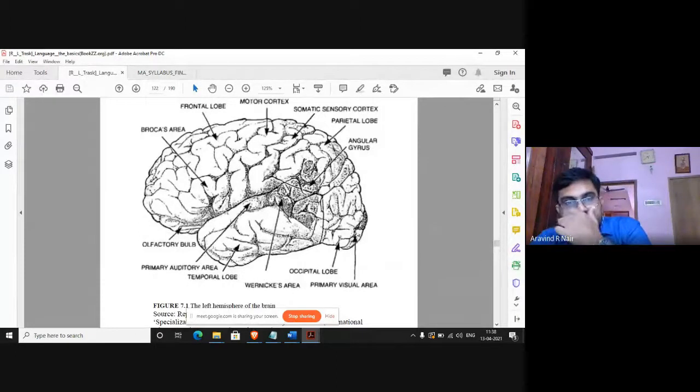So another thing that you can see from this picture is how Wernicke's area is located somewhat near the motor cortex. Right, the motor cortex of the brain is that area of the brain which controls muscle movements.